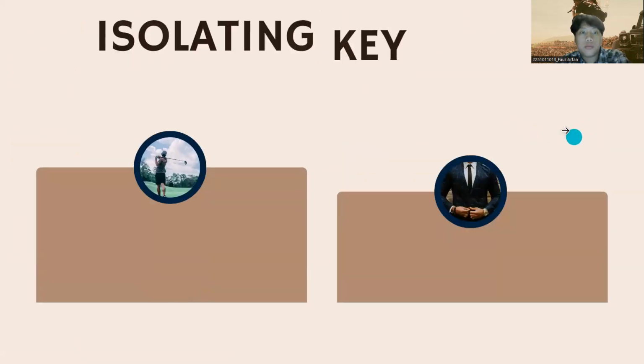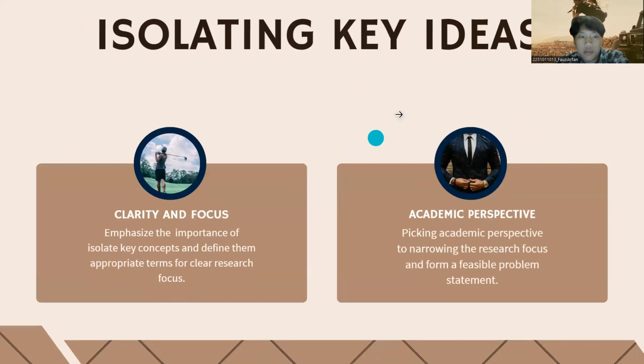Next slide. Isolating key ideas. The first one is clarity and focus. Emphasize the importance of isolating key concepts and defining them in appropriate terms for a clear research focus. And the second one is academic perspective: picking an academic perspective to narrow the research focus and form a feasible problem statement.